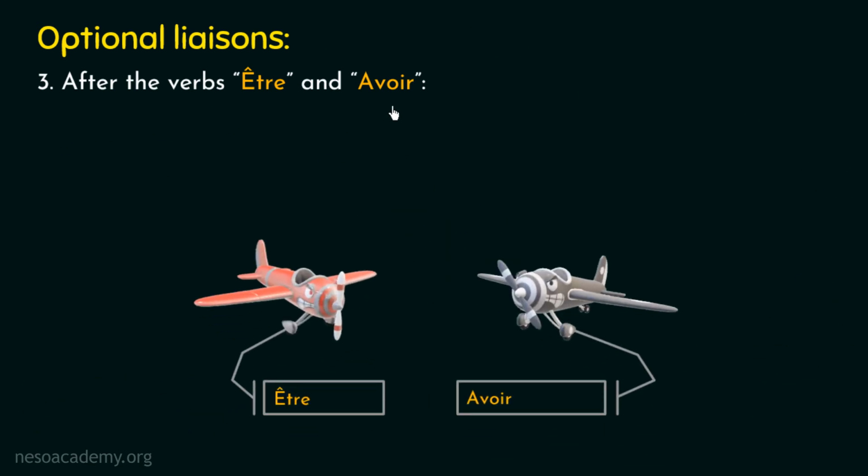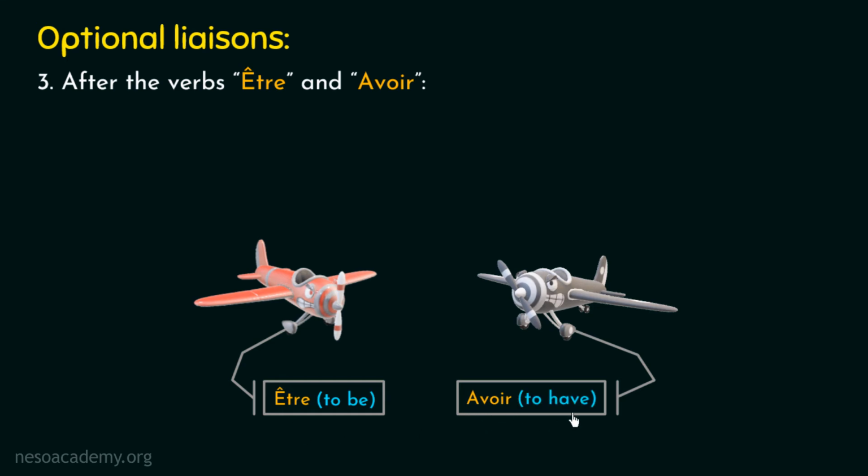Now for a moment, I really want you to relate these two images on the screen. Both the airplanes that you can see here are almost same. The only difference that you will observe is that they have different colors, right? Similarly, these two French verbs are the most important irregular verbs in the French language. But the only difference that you will observe is that they have different meanings. The verb être means to be, and the verb avoir means to have.